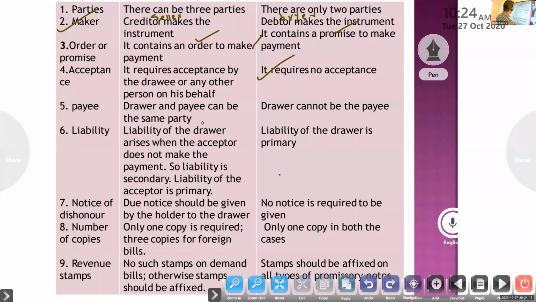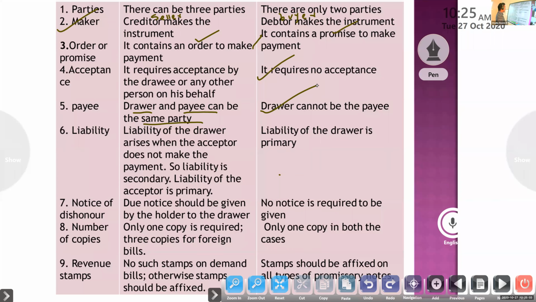Drawer means the creditor in a bill of exchange. Sometimes we have to give the amount to the creditor. For example, if the payment is to be made to the drawer, then the drawer will become the payee. So drawer and payee can be the same party. But in a promissory note, the drawer cannot be the payee, because the drawer is the debtor, the buyer. So he cannot be the payee. But in a bill of exchange, drawer and drawee can be the same party.